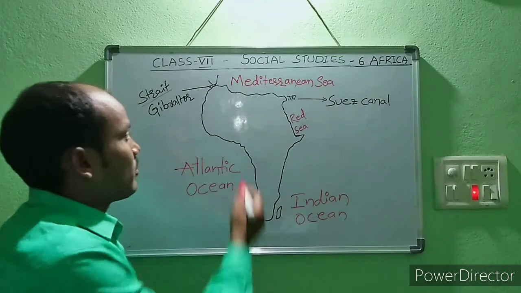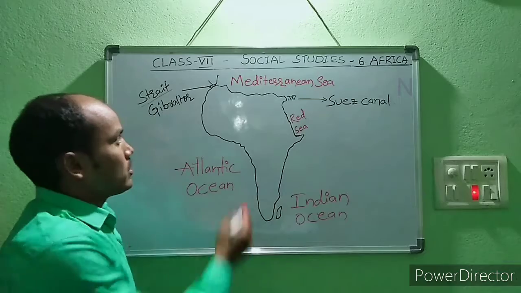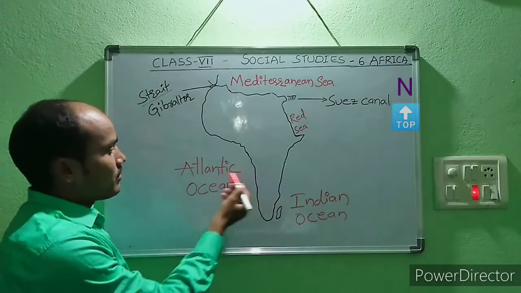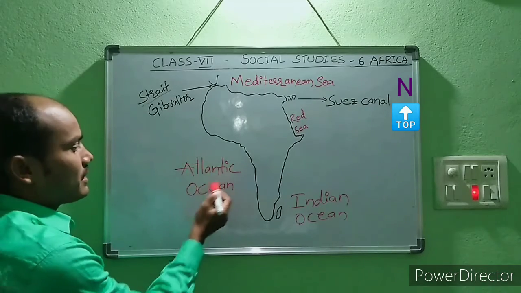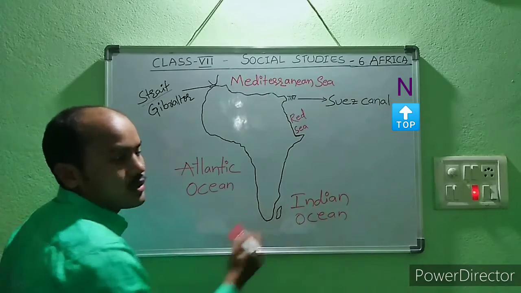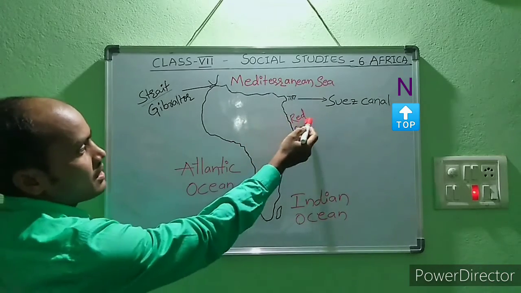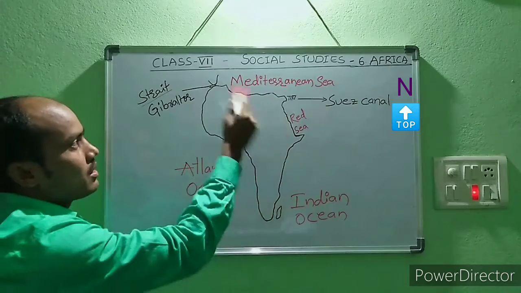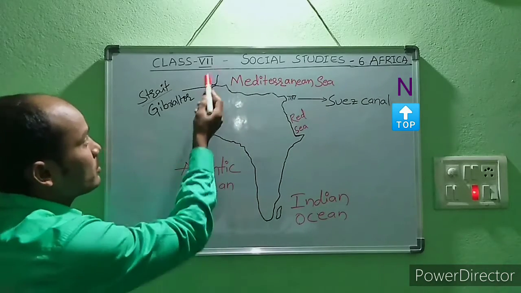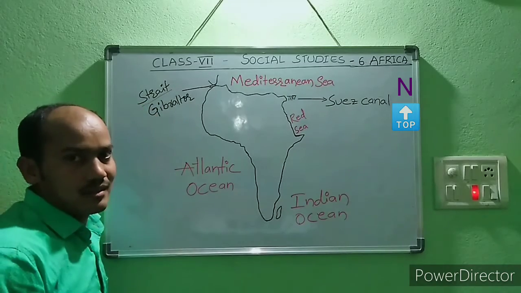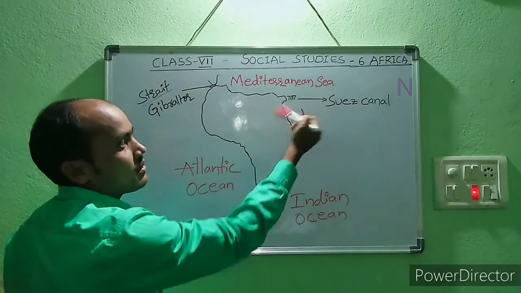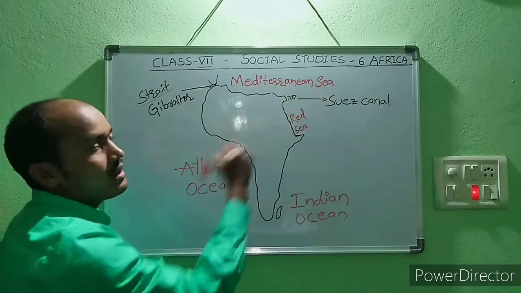Now let us see the boundaries of Africa. To the north of Africa is the Mediterranean Sea, and to the west, the Atlantic Ocean. To the southeast is the Indian Ocean, and to the northeast, the Red Sea. So these are the boundaries of Africa. Africa is separated from Europe by the Strait of Gibraltar, and from Asia by the Suez Canal and the Red Sea.